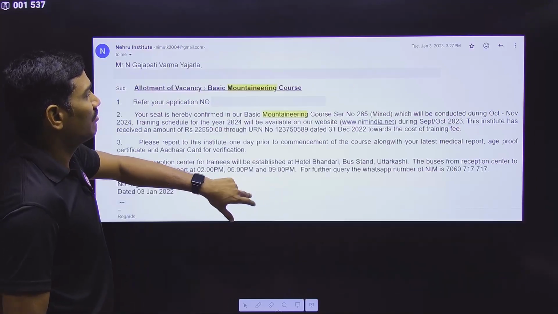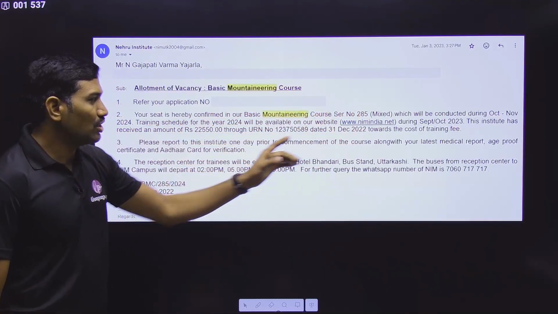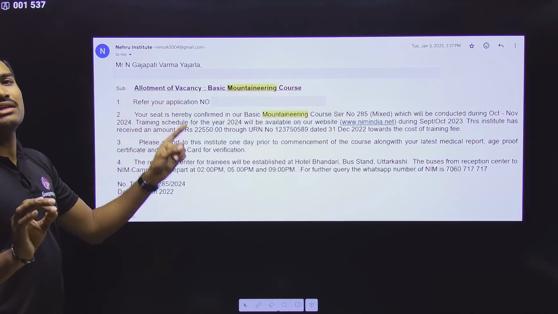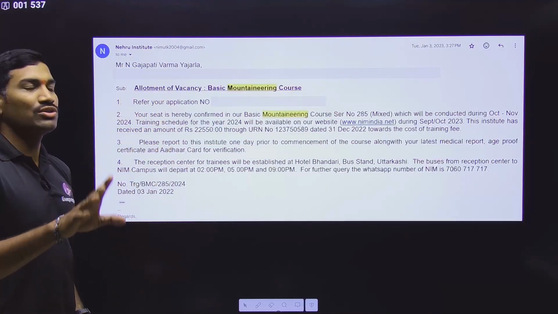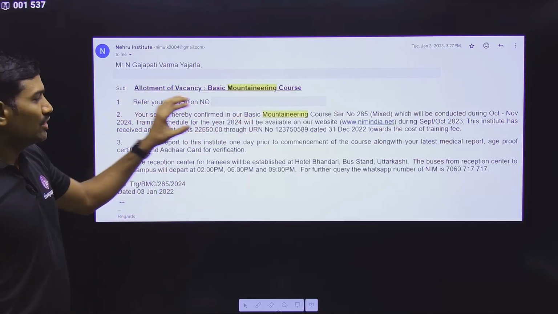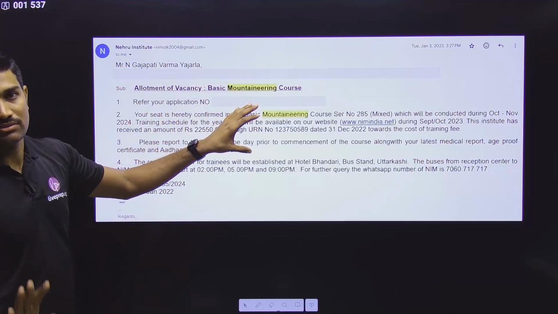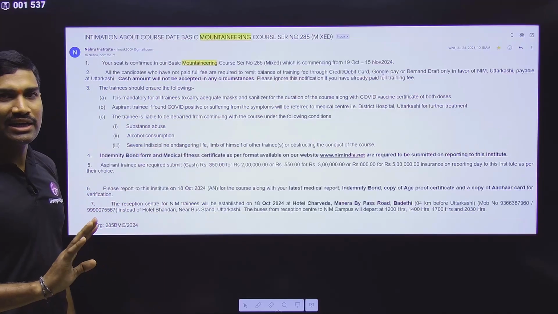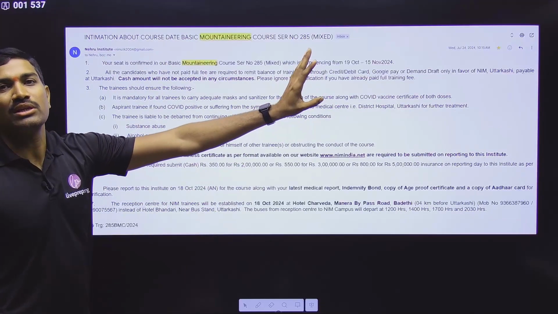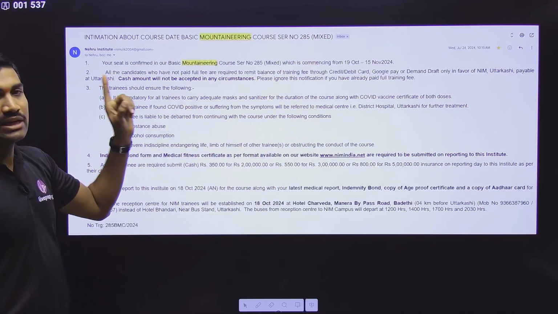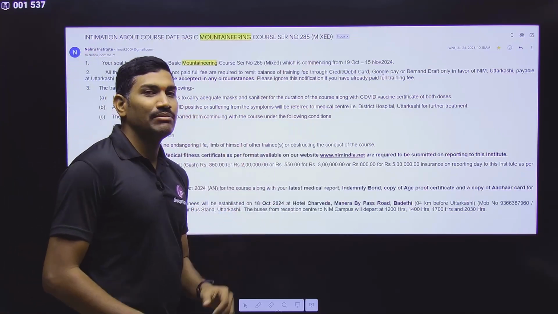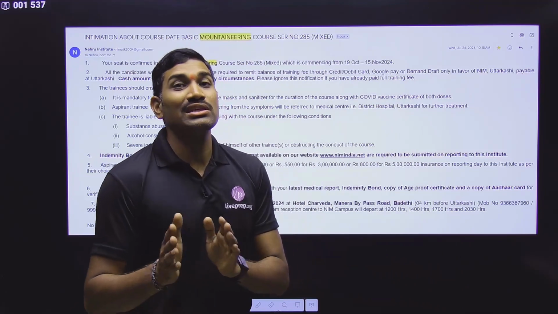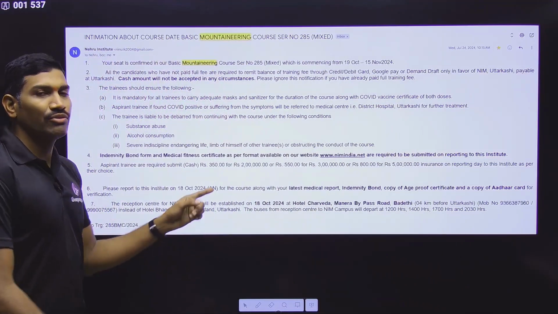And after this, within a few days, you will get another mail. In this mail, they will say that the seat is confirmed for you for so and so batch. Okay. So in this way, you will get the confirmation. And after this, you will not get any communication for a few months. Later on, you will get one more email, and generally you will receive this around 2.5 months to 3 months before the commencement of the course.